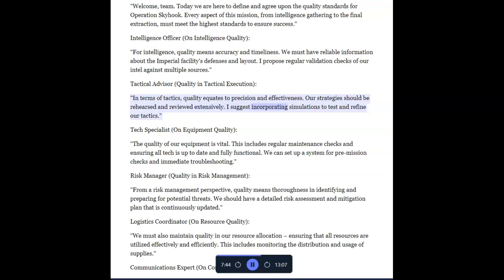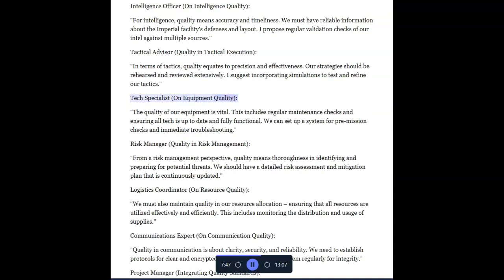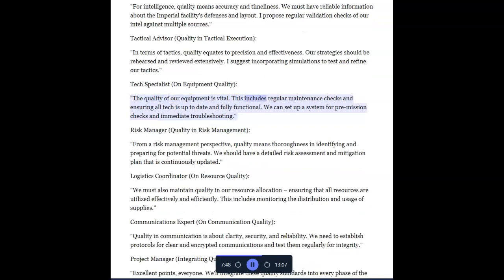I suggest incorporating simulations to test and refine our tactics. Tech Specialist on equipment quality. The quality of our equipment is vital. This includes regular maintenance checks and ensuring all tech is up to date and fully functional. We can set up a system for pre-mission checks and immediate troubleshooting.